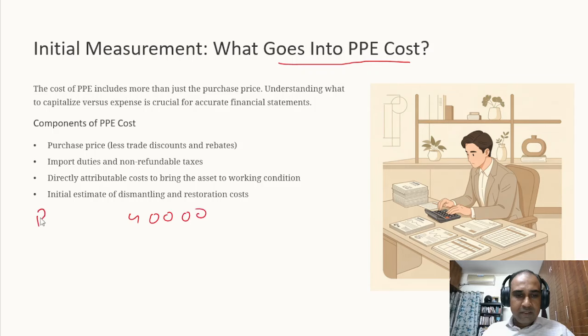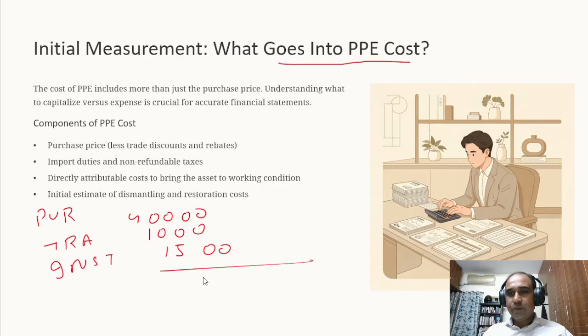This is the purchase price. Okay. Transport is 1,000 and installation is 1,500. If I ask an 11th standard guy also, they will tell that the cost to be capitalized is 40,000 plus 1,000 is 41,000. The total cost to be capitalized is 42,500.